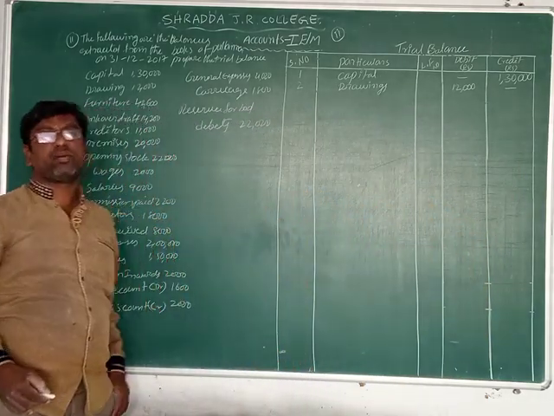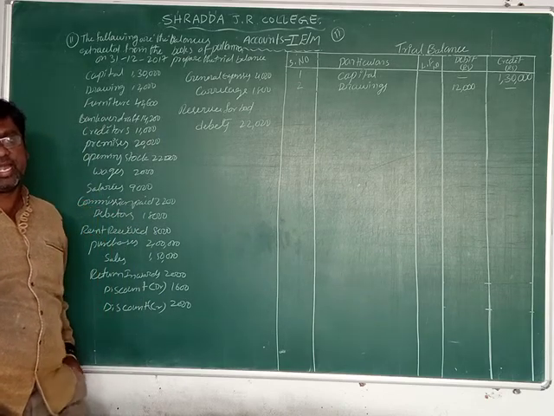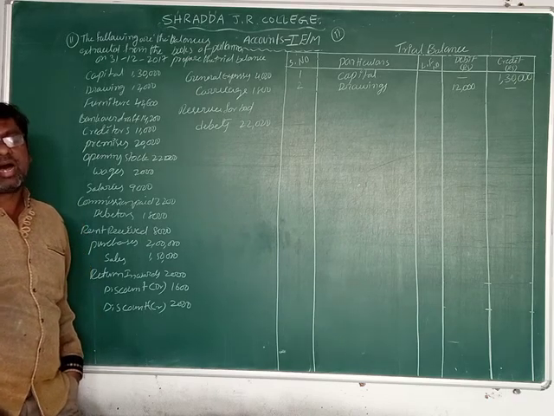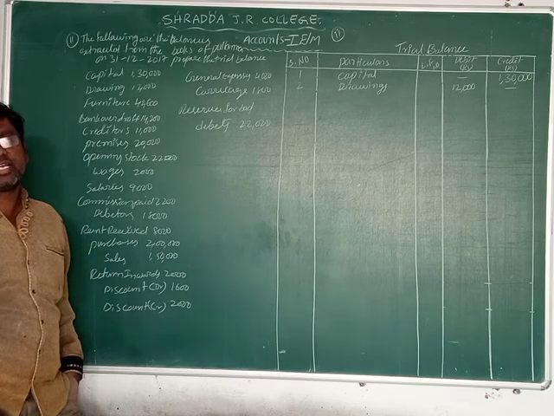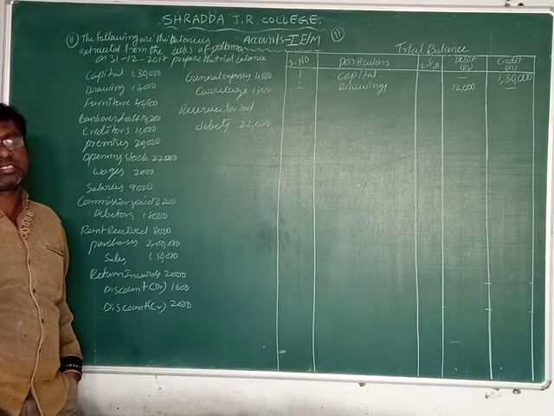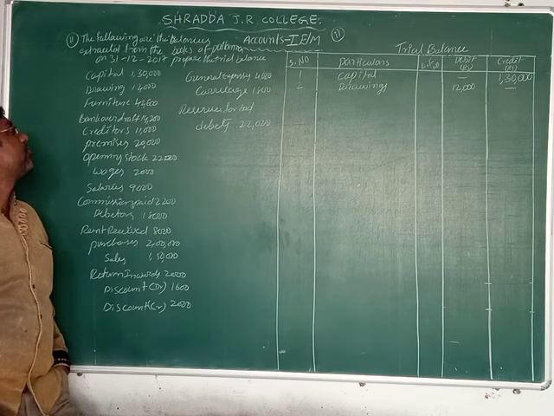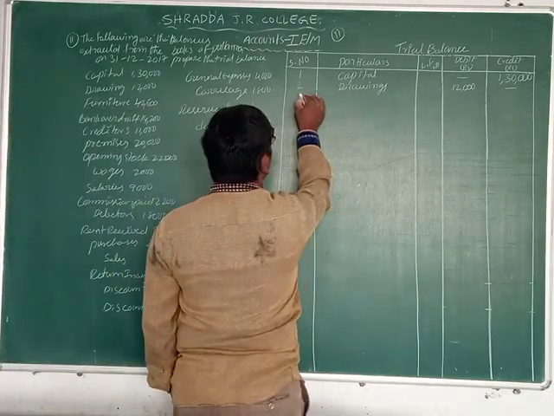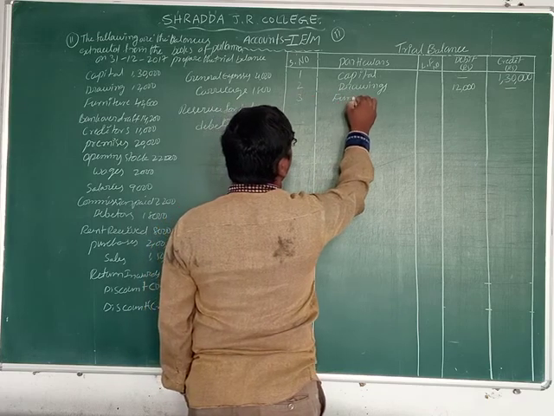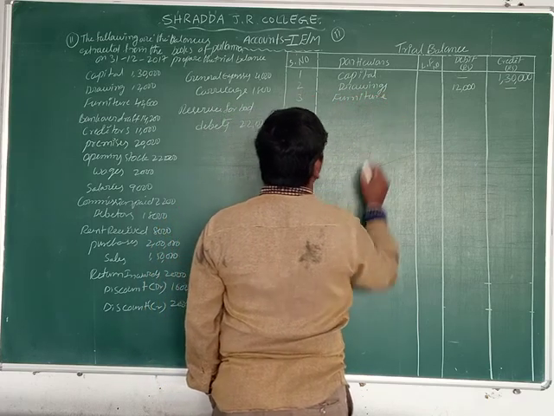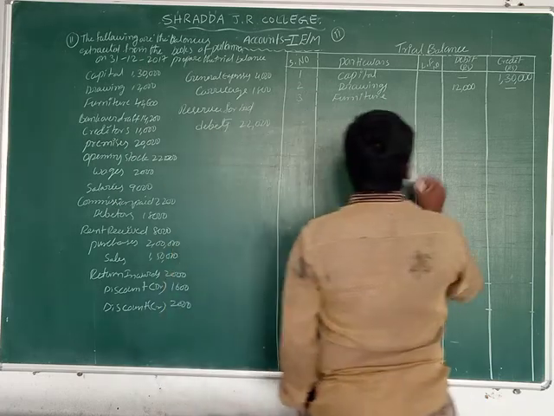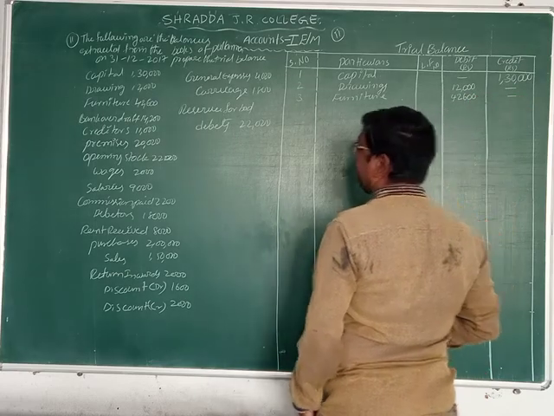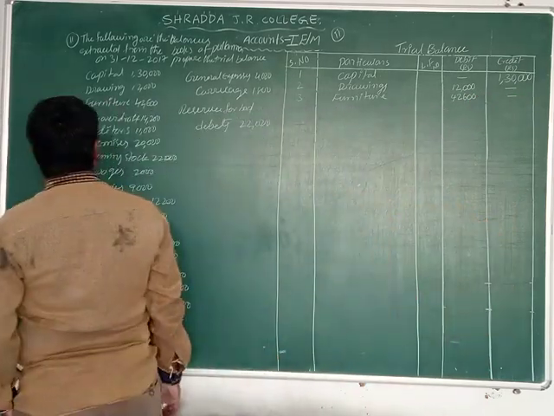Now the next one is furniture. Furniture is what, friends? Assets, isn't it? Furniture is one of the assets. All assets we record on the debit side. That's why furniture also we record on the debit side. Write down the third one, furniture. That amount is 42,600.